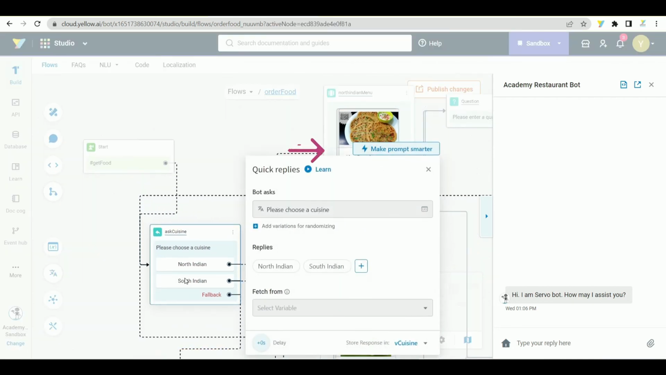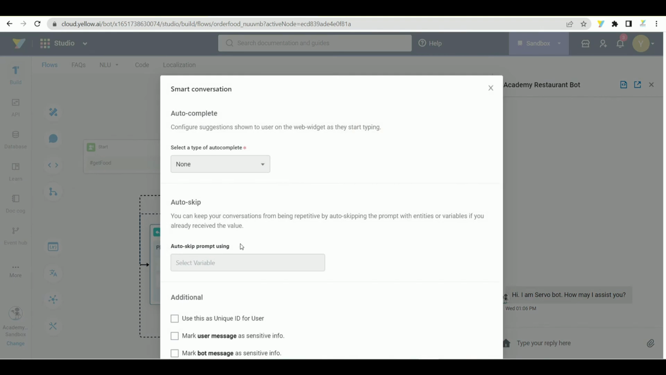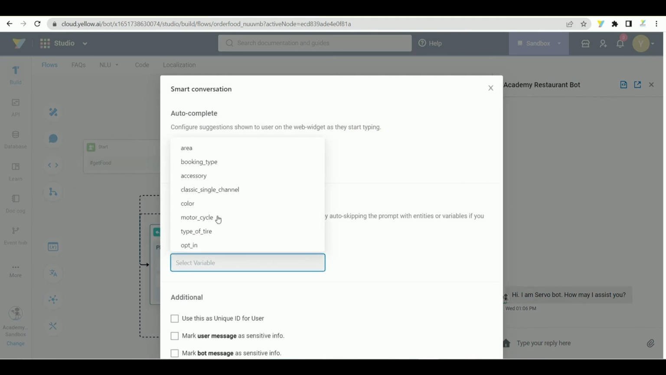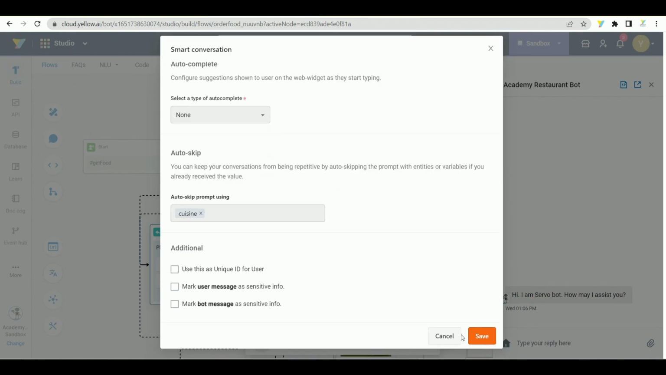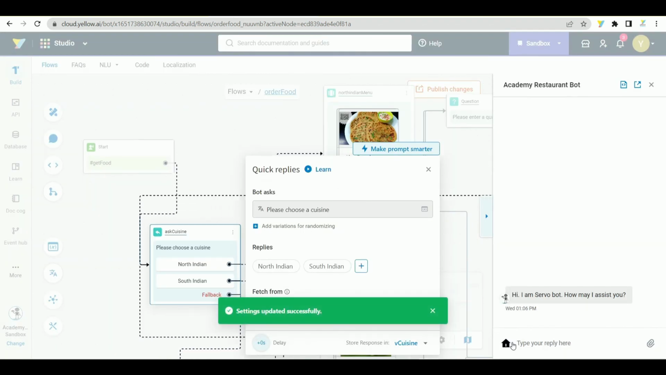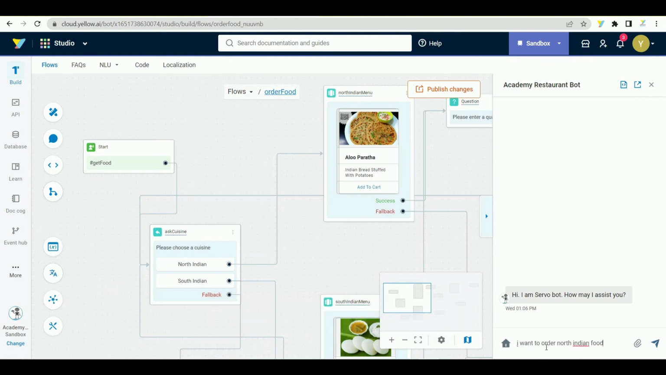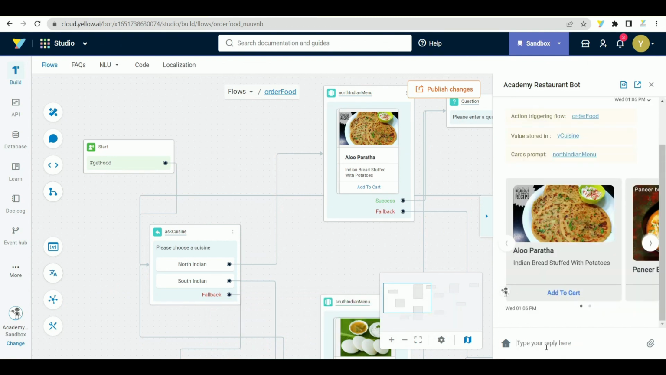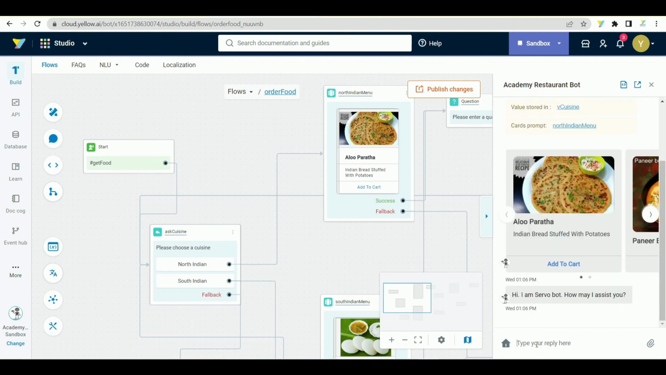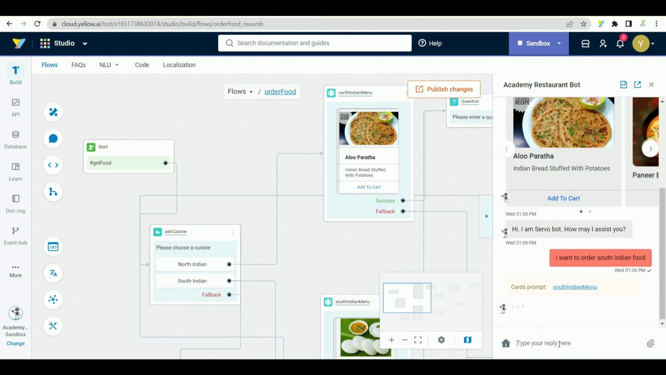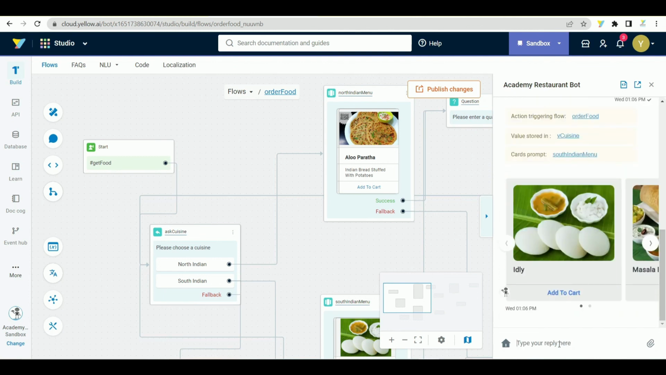The Quick Replies node houses a configuration icon which we can click and choose to auto-skip the execution of this prompt if a particular entity is found. After adding the trained entity, click on Save. Let us trigger this journey with an utterance containing the trained entity. The bot will skip the execution of the Quick Replies node and execute the carousel prompt containing the food items belonging to the user's specified cuisine. This will be the bot behavior for all the values configured as a list item in the entity.